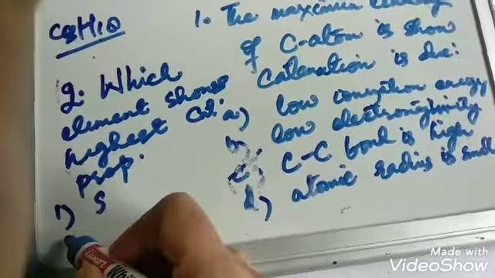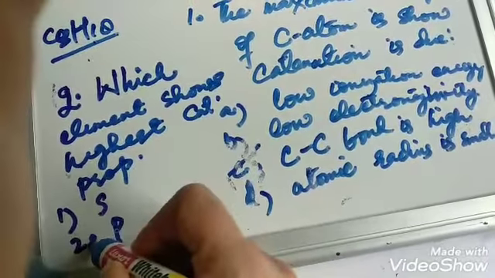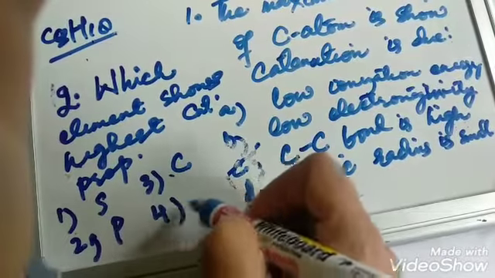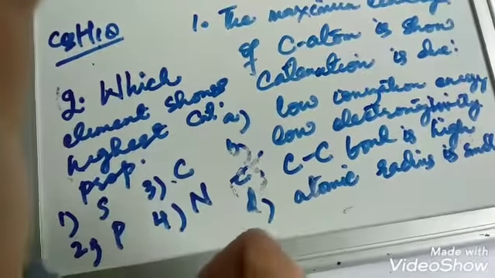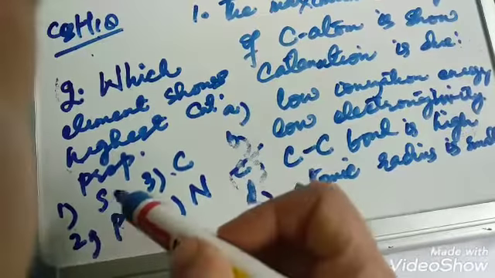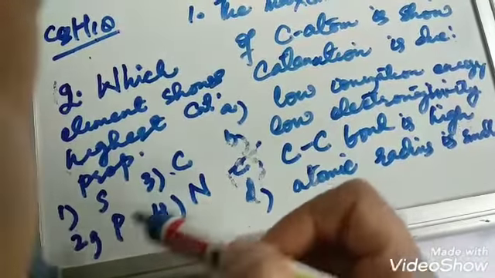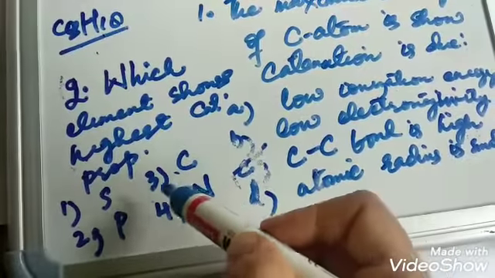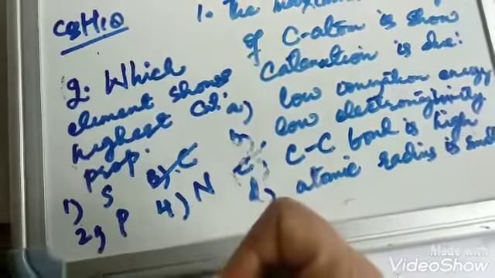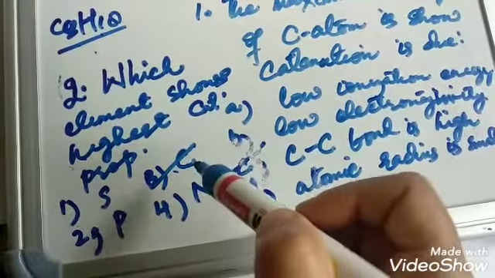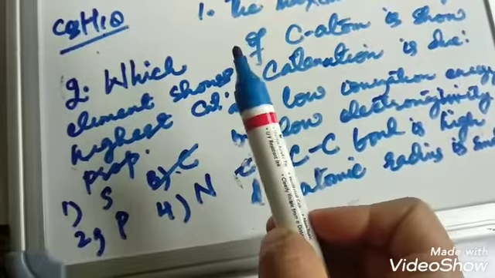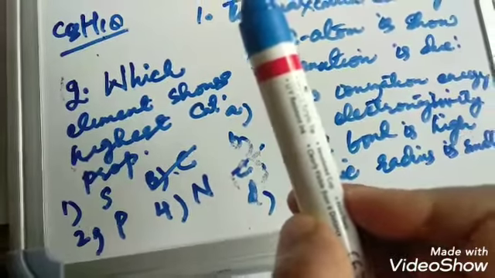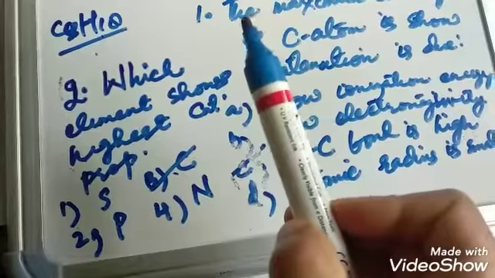Sulfur, phosphorus, carbon, or nitrogen. Actually, all of these, sulfur, carbon, phosphorus and nitrogen, show the catenation property, but the maximum is shown by carbon. Again, you have to keep in mind that due to the small size of the carbon atom, catenation is done there.